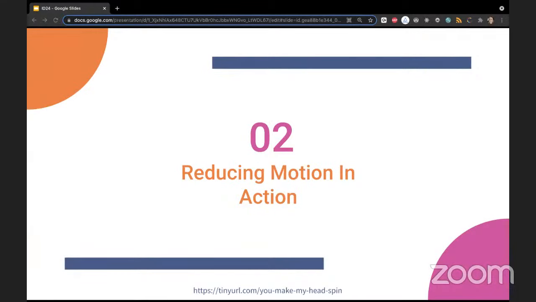All right, so to the second part of my talk: reducing motion in action. Now that you've been listening to me and heard the story, you might be wondering, how do I survive? There is so much motion and parallax scrolling and different things on the web.